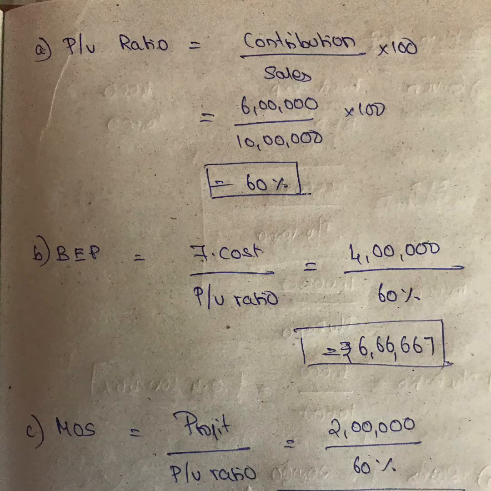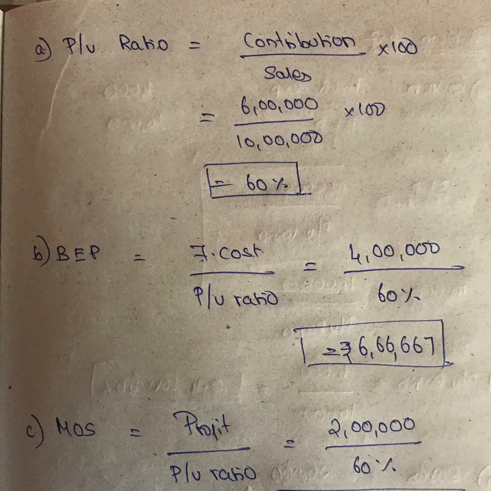And then BEP, which is nothing but break even point. As I said earlier, the numerator will be fixed cost divided by, I always prefer PV ratio because we will already calculate the PV ratio, right? So I always prefer this formula, fixed cost divided by PV ratio. If you use this formula, you should be very, very careful, girls. See now, this fixed cost is 4 lakhs divided by 60%.